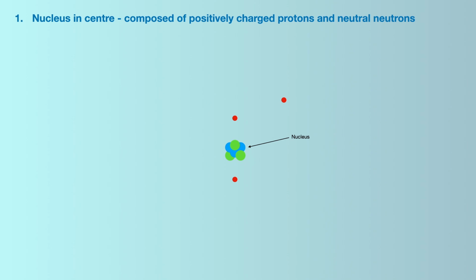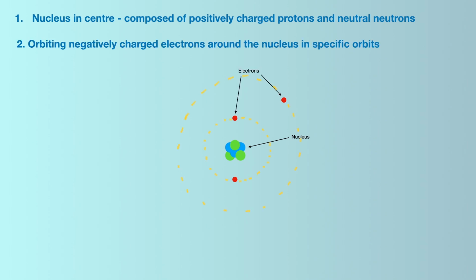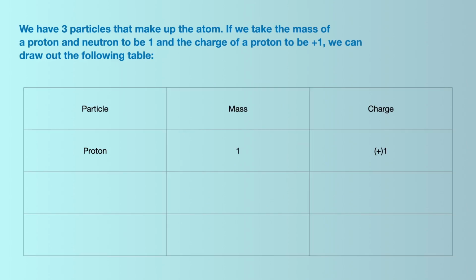The nucleus is in the center, composed of positively charged protons and neutral, no charge neutrons. We can see orbiting negatively charged electrons around the nucleus in specific orbits. We can draw a table to compare the mass and charges of these three particles to each other. Take the mass of a proton to be 1 and the charge of a proton to be +1, positive charge.